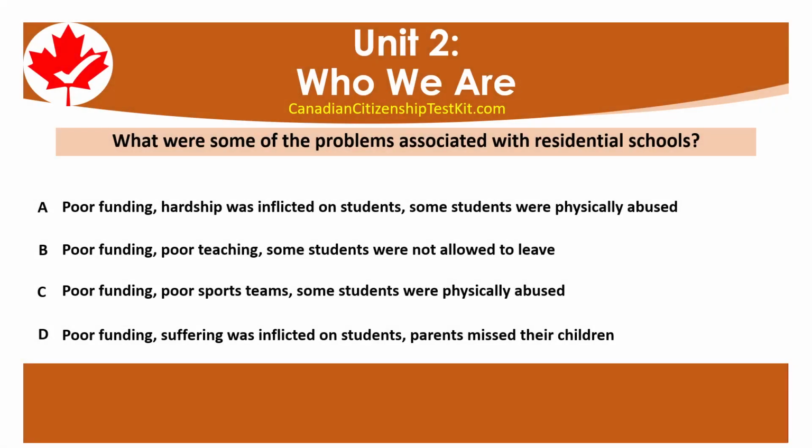What were some of the problems associated with residential schools? A. Poor funding. Hardship was inflicted on students. Some students were physically abused. B. Poor funding. Poor teaching. Some students were not allowed to leave. C. Poor funding. Poor sports teams. Some students were physically abused. D. Poor funding. Suffering was inflicted on students. Parents missed their children.